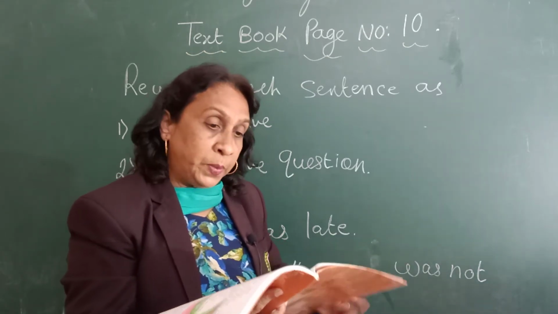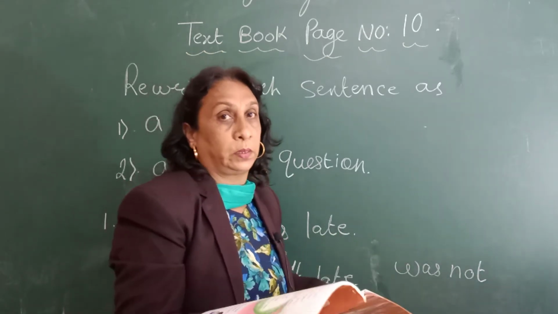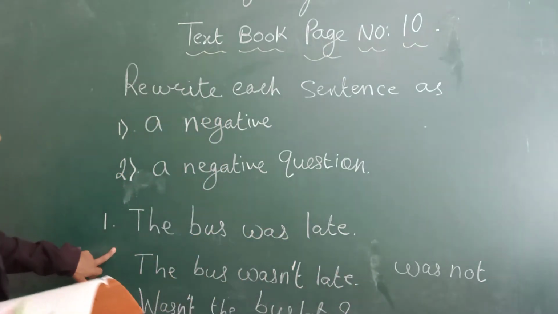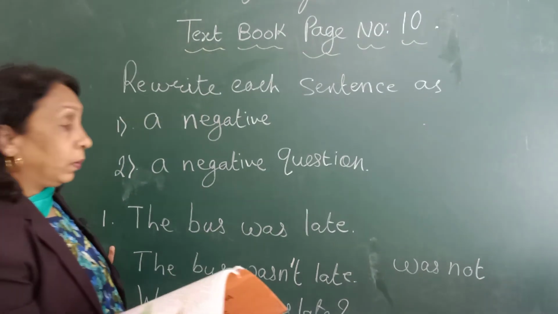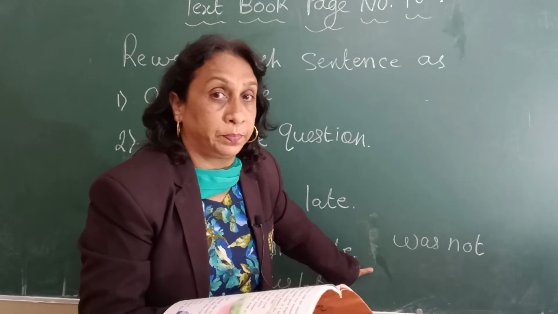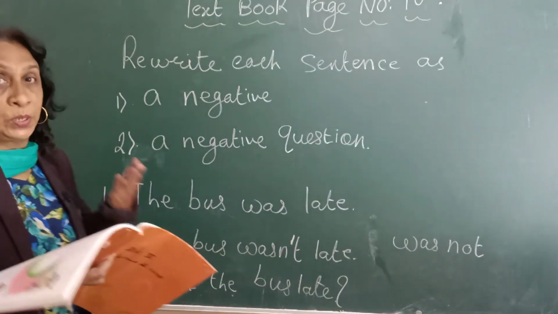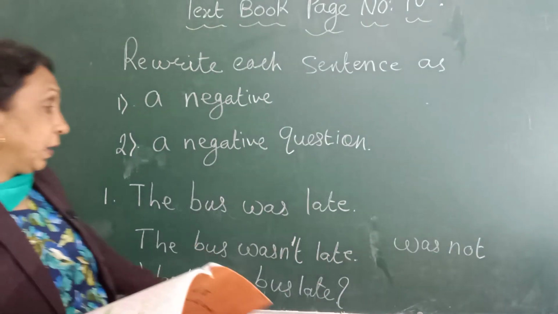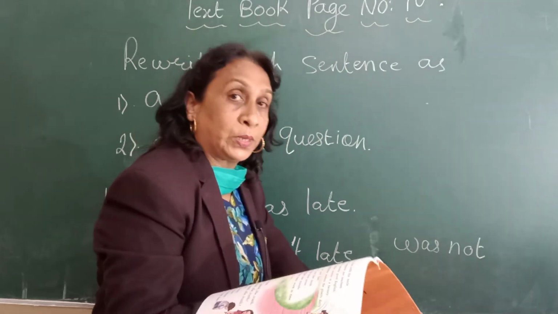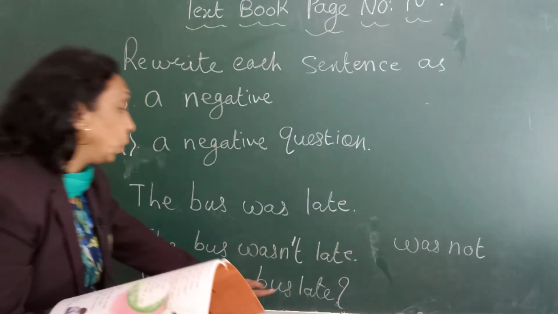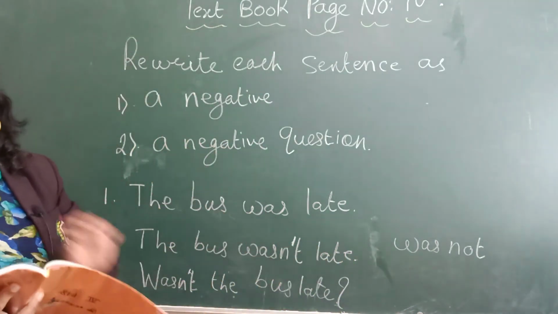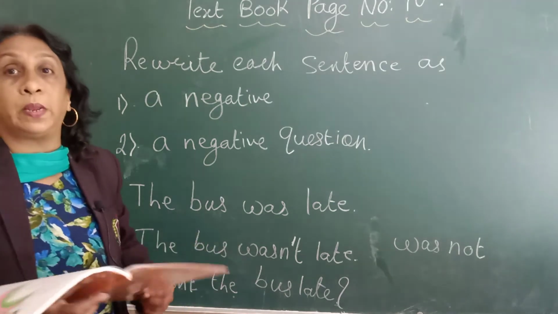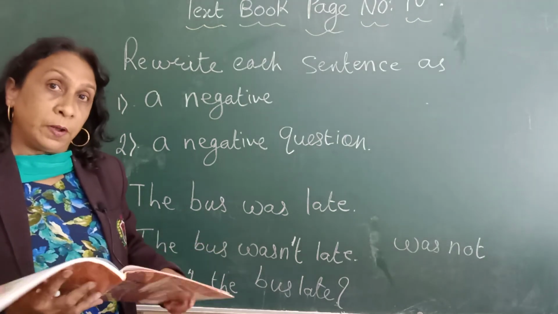Now exercise B, C and D all are based on this. Remember, when you are changing into negative, give only a full stop. But when you ask a negative question, you have to give a question mark and start with wasn't or whatever verb it is. If it is is, it will become isn't. Understood, children?